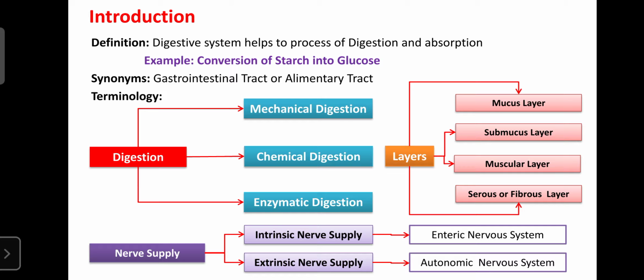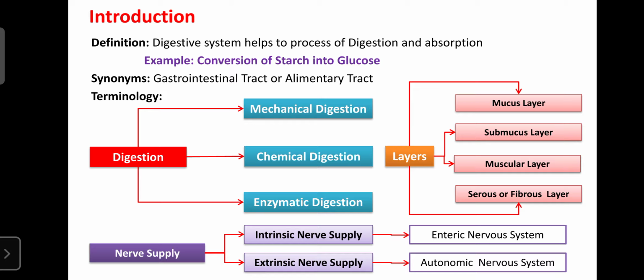So what are the organs? They help or are involved in the digestion of food along with the gastrointestinal tract, and such organs are known as the accessory digestive organs. So what are the glands? They are helpful for the digestion of food along with the digestive system or GIT, and such glands are known as the accessory or digestive glands.